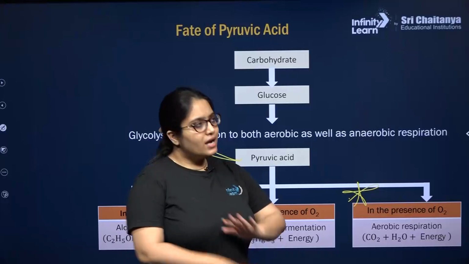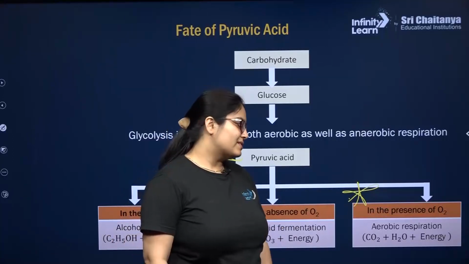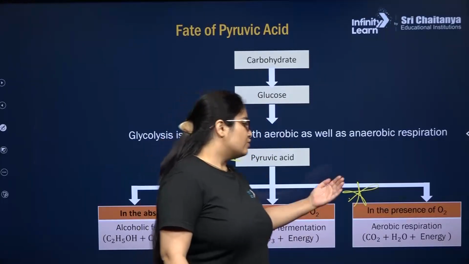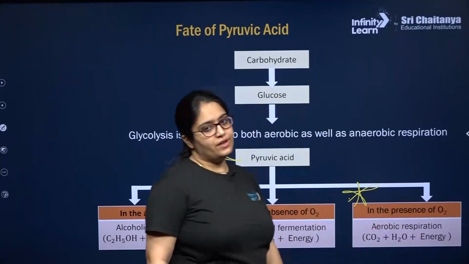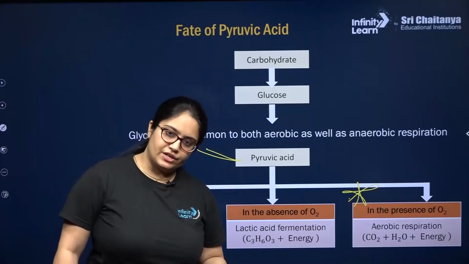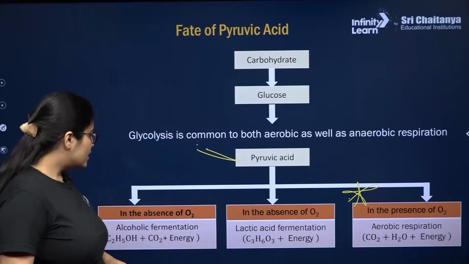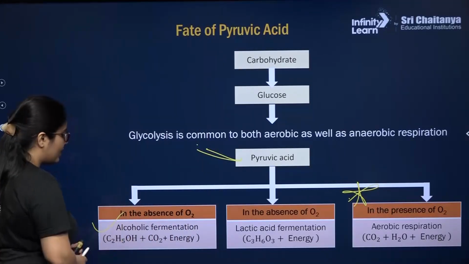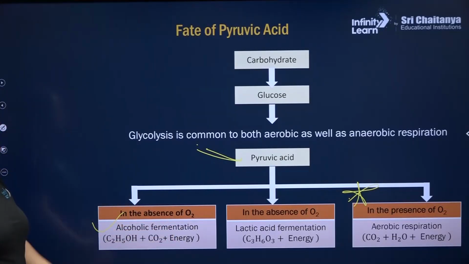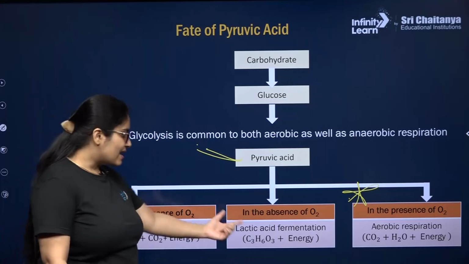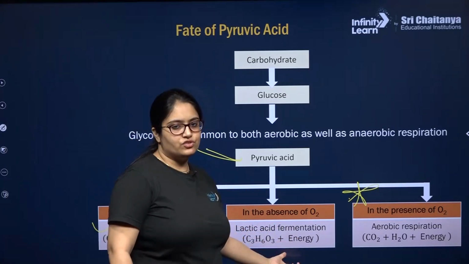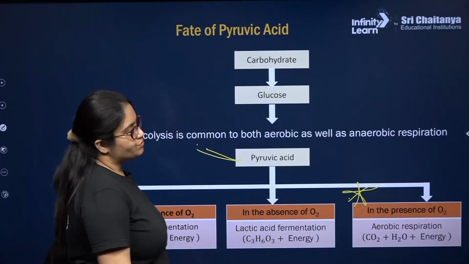Complete oxidation, complete breakdown of glucose, complete breakdown of respiratory substrate will take place in the presence of oxygen. So CO2, water and a high amount of energy will be released. And in the absence of oxygen, what will happen? Fermentation or anaerobic respiration will take place. So in alcoholic fermentation, what will happen? Alcohol, CO2 and a very small amount of energy equivalent to 2 ATP will be released, and in lactic acid fermentation, lactic acid plus a very small amount of energy, that is 2 ATP, will be produced, right?